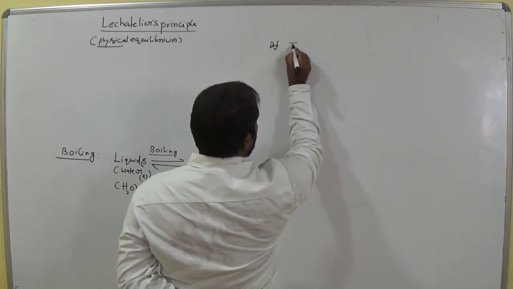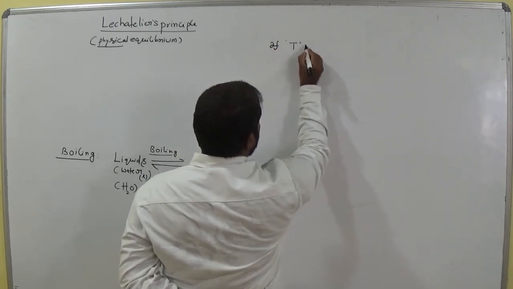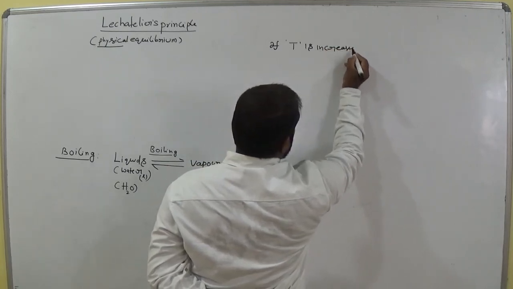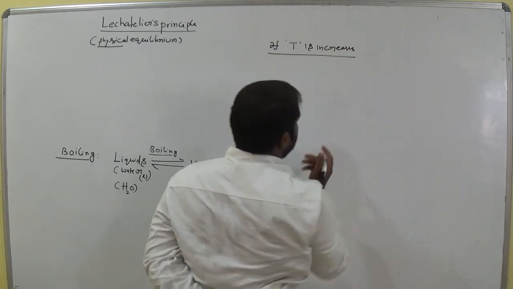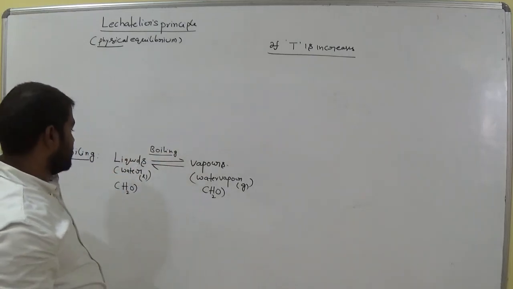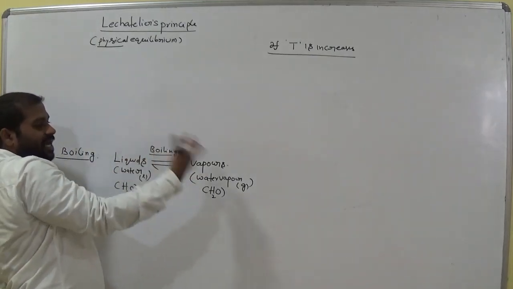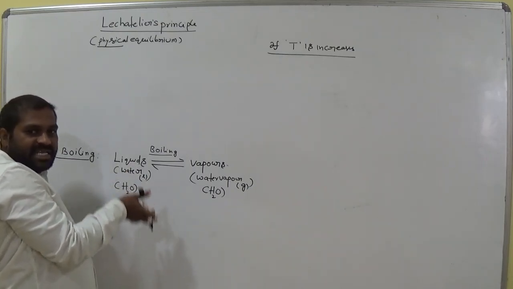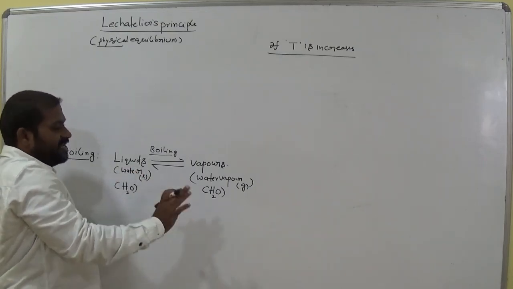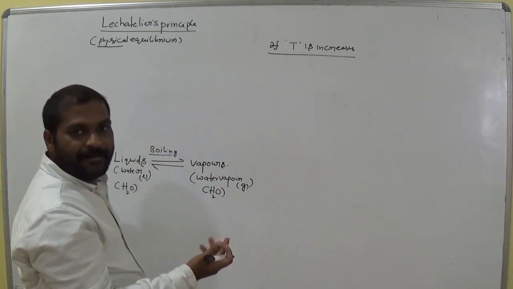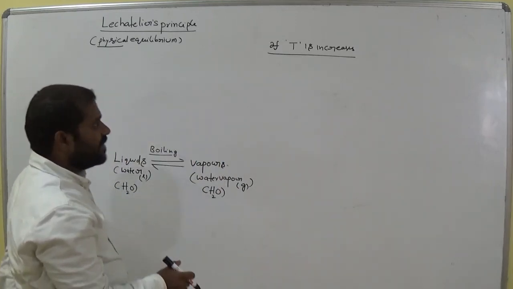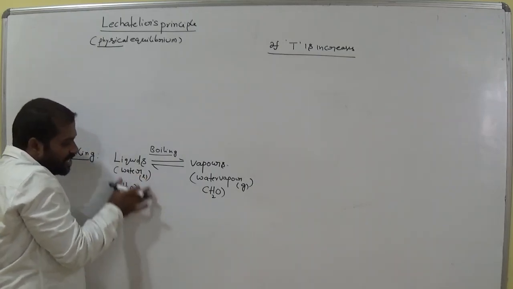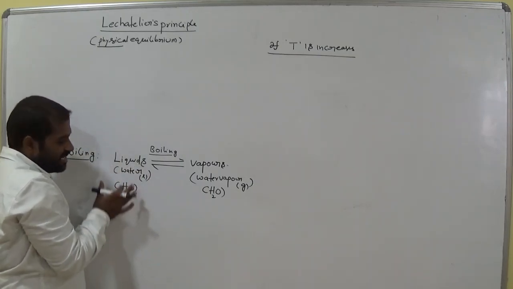If temperature increases, how are liquids converted to vapor? By increasing the temperature, or not? That means in this equilibrium we need to offer some amount of heat energy at the liquid side, at this side.